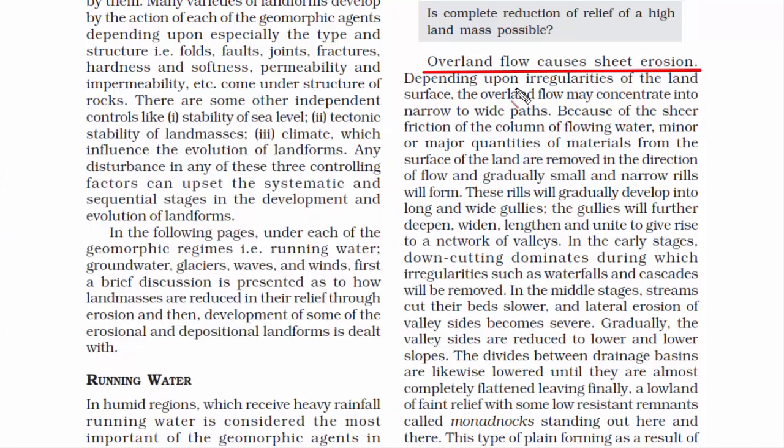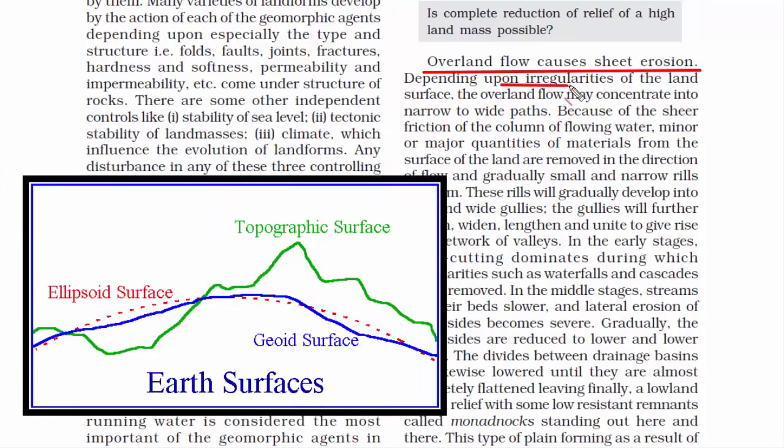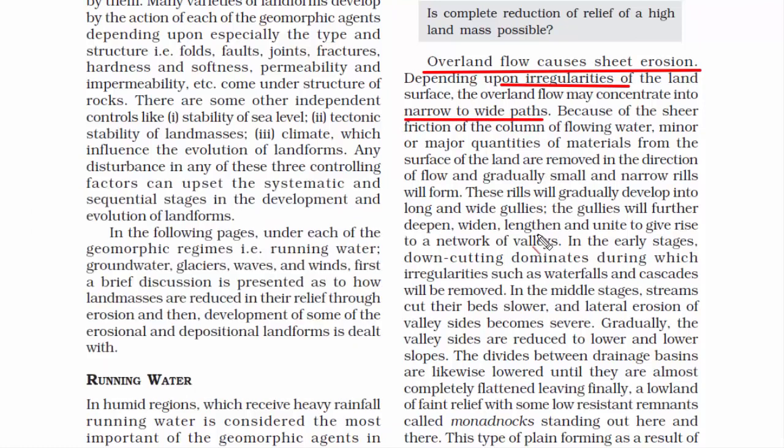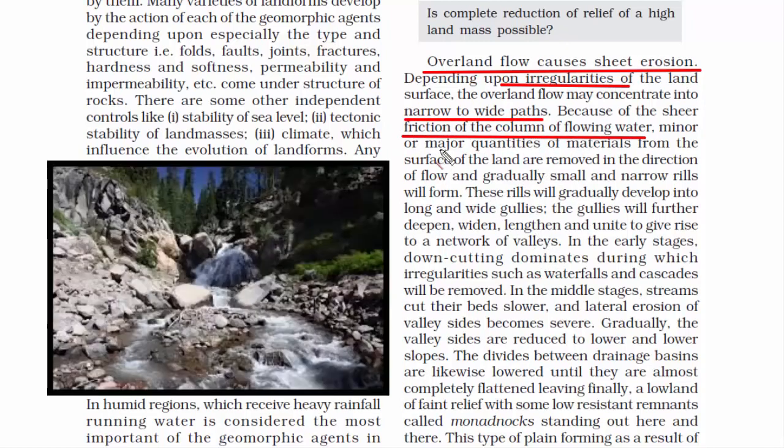Now, one thing to understand over here is that Earth's surface is irregular, meaning it's not smooth. Because of this irregularity, the water flow will take either a narrow or a wide path. And then water flows in this narrow and wide path. Due to the friction of the flowing water, many minor or major quantities of Earth's material from the surface of the land are removed in the direction of flow.